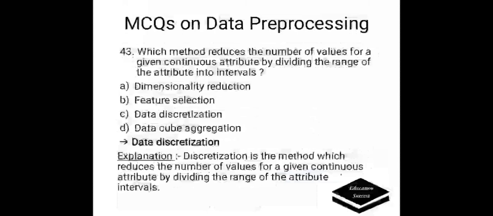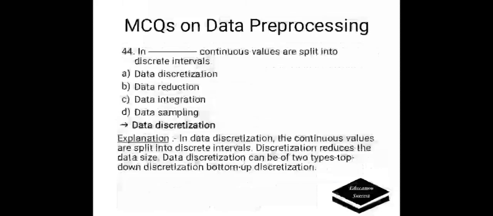Which method reduces the number of values for a given continuous attribute by dividing the range of attribute into intervals? A. Dimensionality reduction, B. Feature selection, C. Data discretization, D. Data cube aggregation. Correct answer is data discretization. Discretization is a method which reduces the number of values for a given continuous attribute by dividing the range of attributes into intervals.